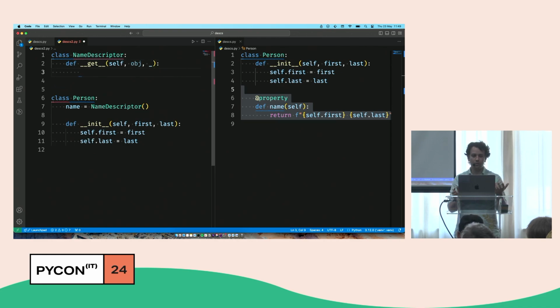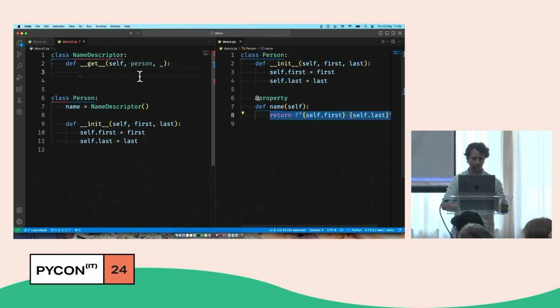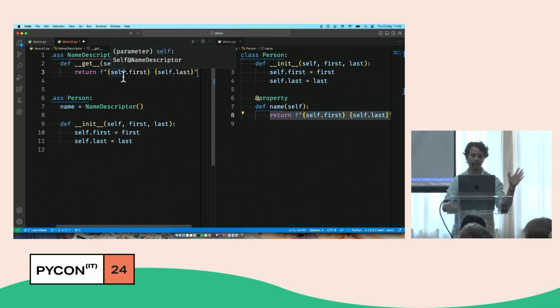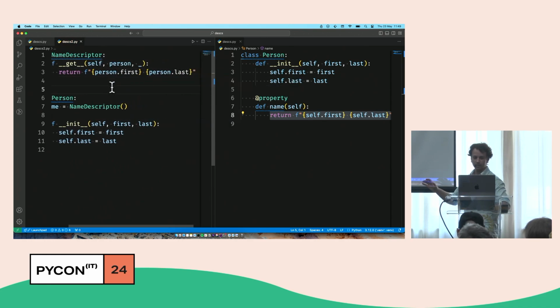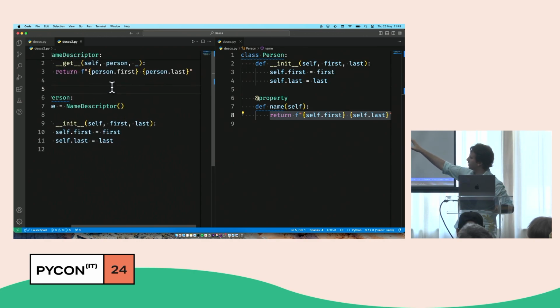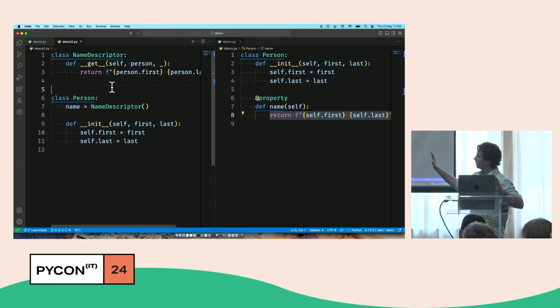And so now what do we do if object is a person, and maybe I should actually call it person. So if object is the person that I care about, how do I build the name? Well, I just access first and last and put them together as before. So I can even copy this, because I'm a great programmer because I'm great at copying and pasting. It's what I do best. And that's it. I'm returning. Is anyone surprised by the f string? Okay, excellent. So then, this code implements a descriptor.